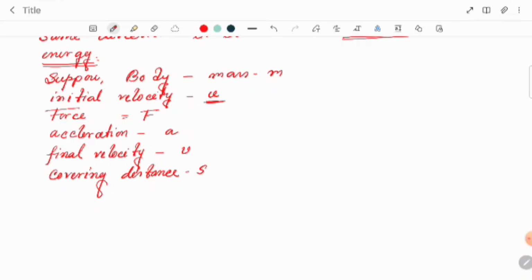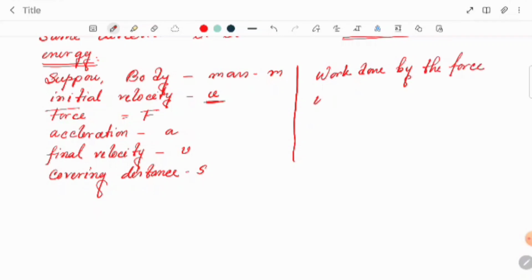Now we know that we have to calculate the work, right? Let's see. We know that work equals what? We have to calculate the work done by the force.